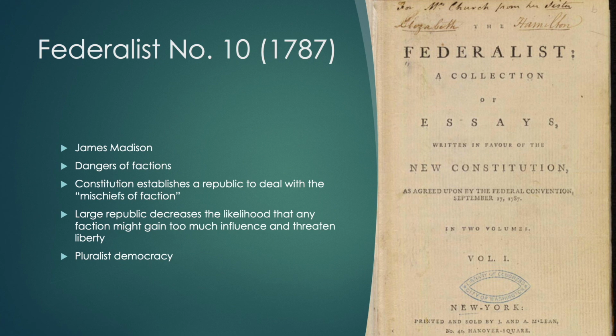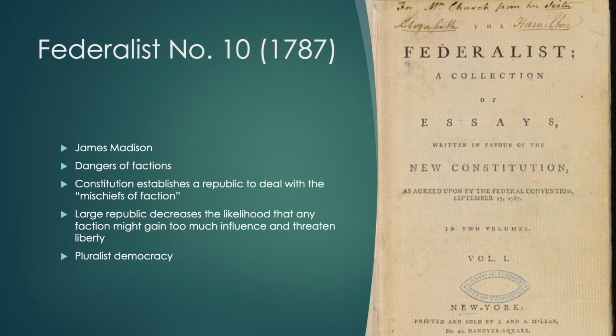He is then going to argue that the Constitution is going to establish this republic, which is the best way to deal with what he calls the mischiefs of factions. He says if we have a large republic, which is something the anti-federalists don't want, it will decrease the likelihood that any one faction could gain too much influence and thereby threaten the liberty of minorities.